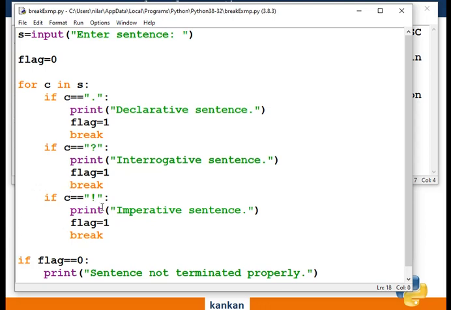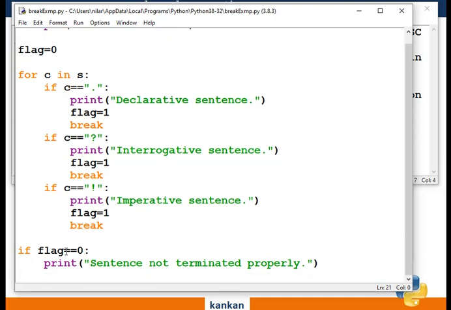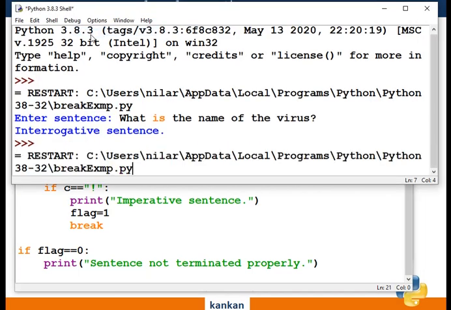That means the for block is exited, and this code will be executed only if flag equals 0: sentence not terminated properly. If it is 1, then you already have the output and it will not be executed. So we have correctly done our coding.